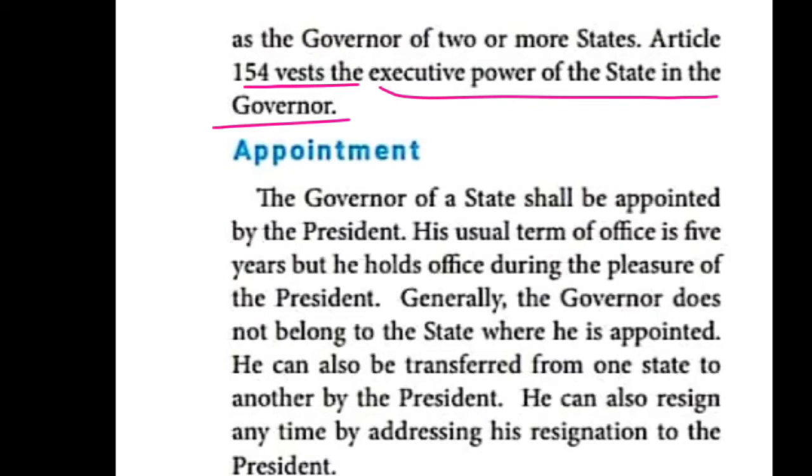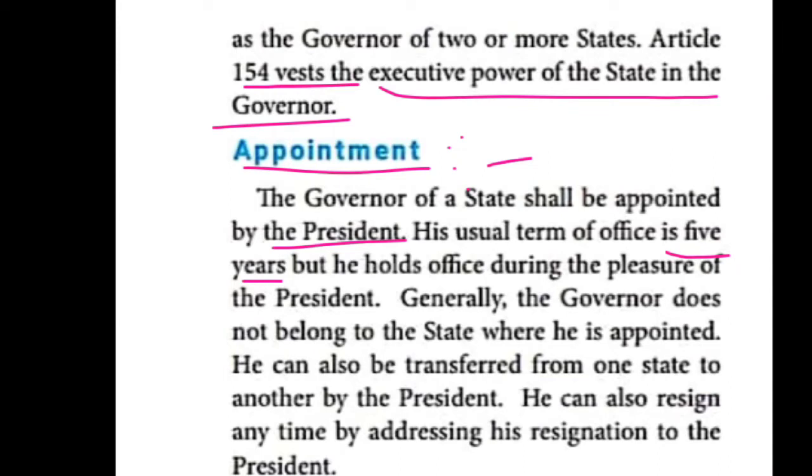How is he appointed? Who appoints the Governor? The President appoints the Governor. In your book it is given clearly, children, you can check it, page number 260. How many years is his term? How many years can he continue as Governor of a particular state? Five years, during the pleasure of the President.